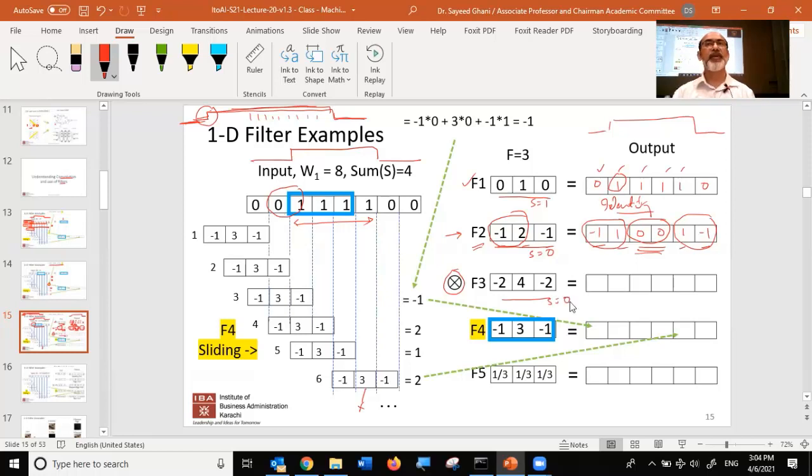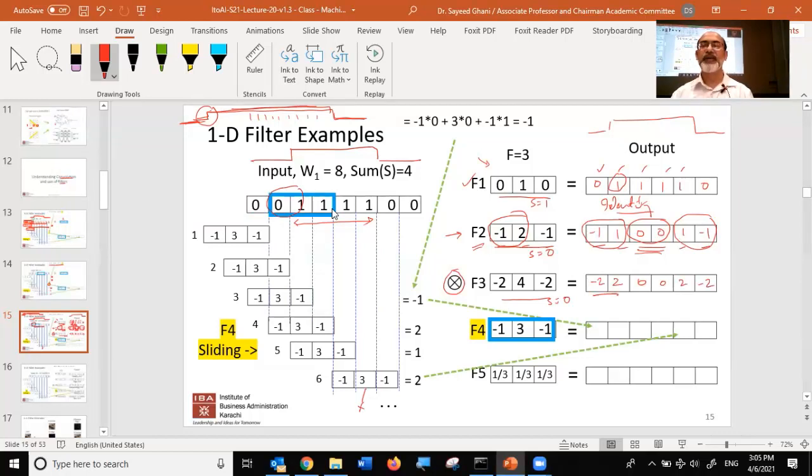So do you think it's going to be an edge detector or sort of similar to the identity? Edge detector, right? So let's calculate the output. By now, you should hopefully be proficient at doing this without me sliding this, but let's do it. If you calculate the first one, what is it going to be? So -2, and then the next one is going to be 2, and the next one is going to be 0, 0, and 2, and -2, right?